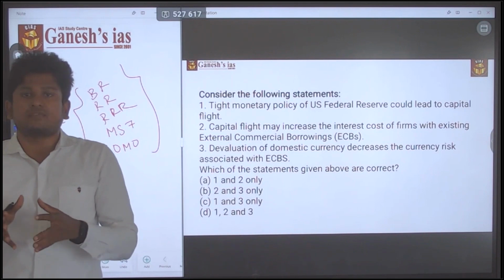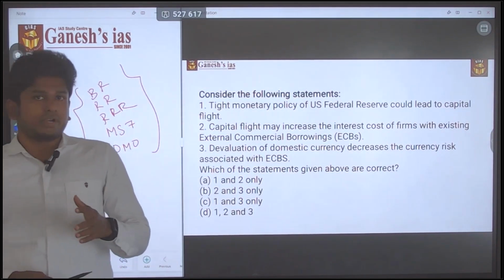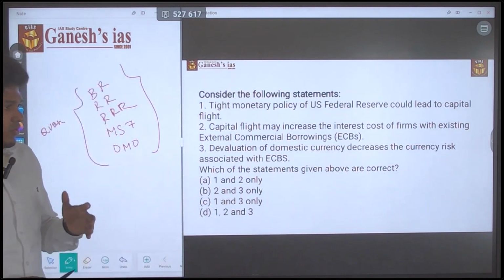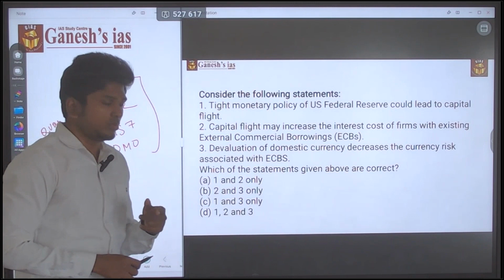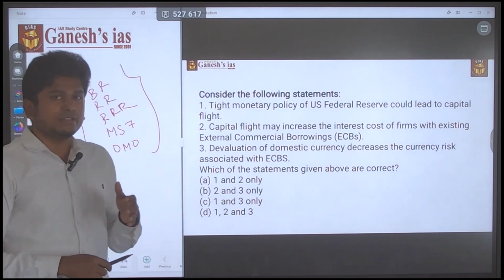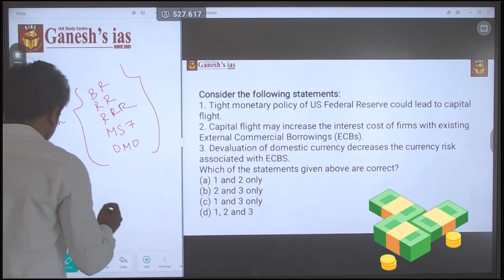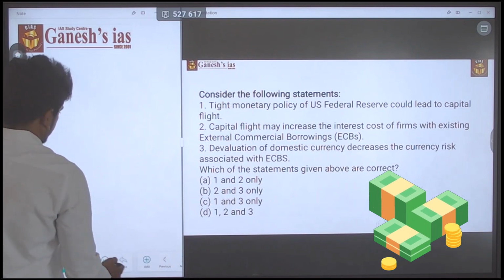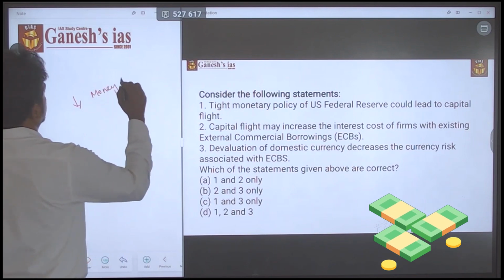That is the prior thing you have to know: if you are tightening the monetary supply, you are reducing the money supply in the market.